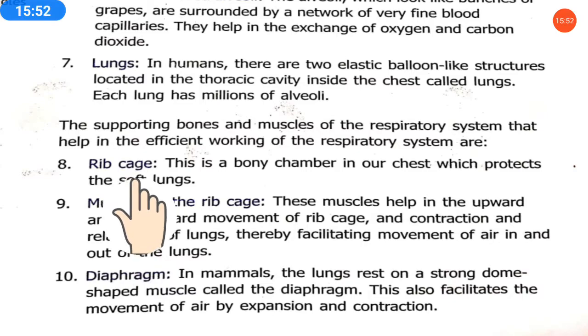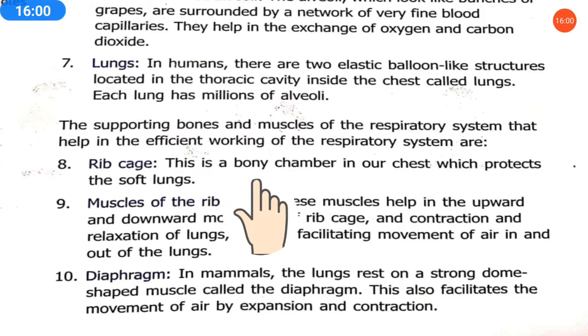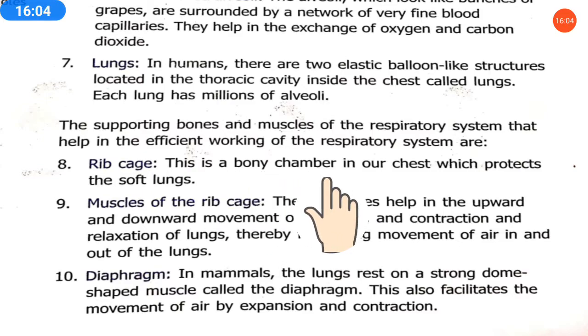Now rib cage means a cage, you know. This is a bony chamber, bony means made of bone, and it is like a chamber used to keep somebody inside and lock it from outside.